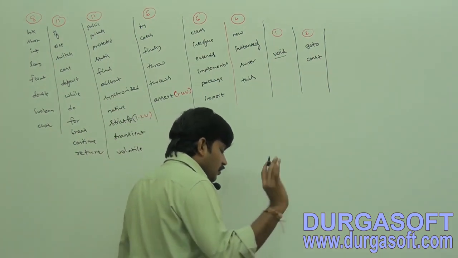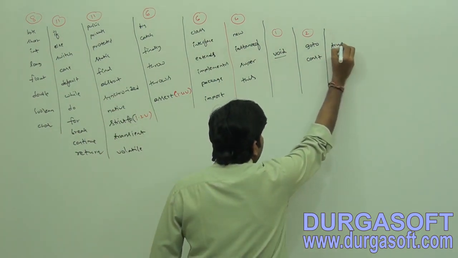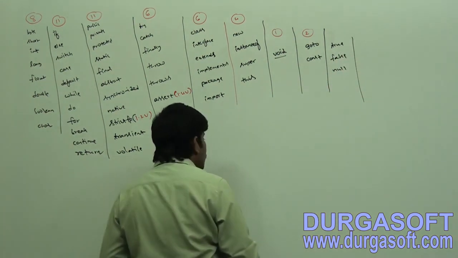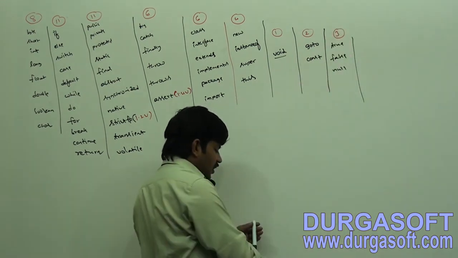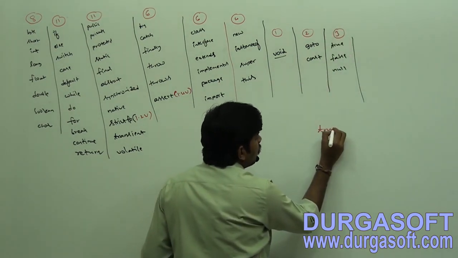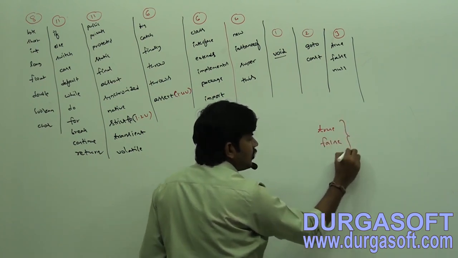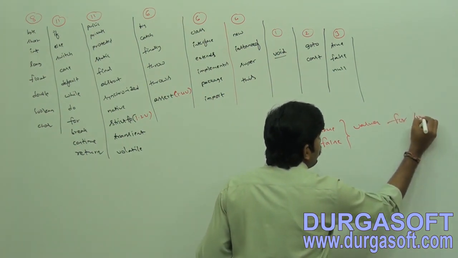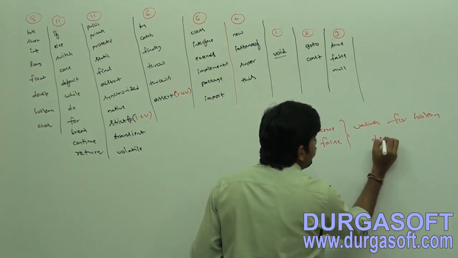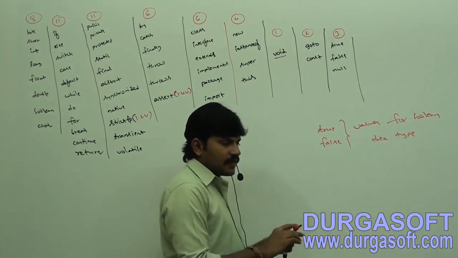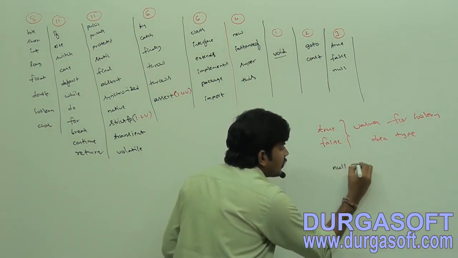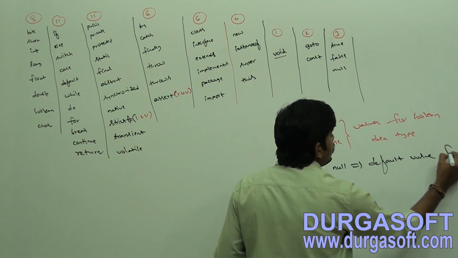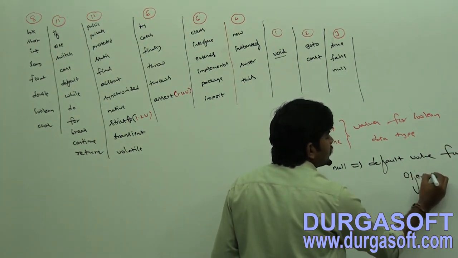How many reserved literals are there? True, false, null. Three reserved literals are there. Sir, here observe. True, false. These are values for Boolean data type. Next, null is the default value for object reference.